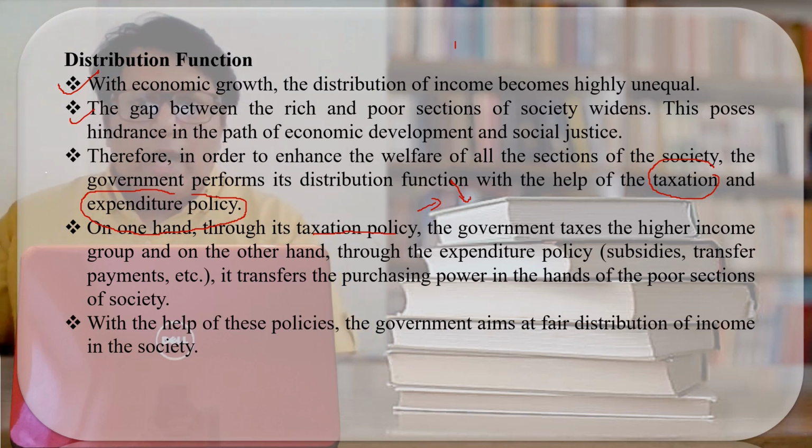So here we have seen how through revenue and expenditure the distribution function works, and how the economy can grow and multiply at a faster rate. Always remember, the country can only grow and develop when the gap between the rich and the poor is minimum. And through the income and expenditure policy and the distribution function, the government removes the differences between the rich and the poor.